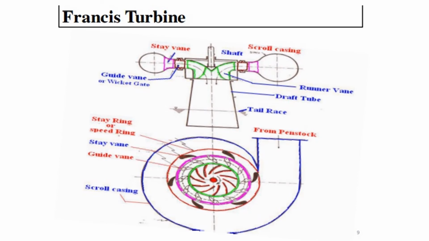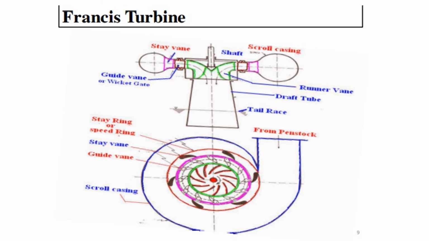Different components of the Francis turbine are shown here. Water coming from the penstock enters the scroll casing. When the water flows in the scroll casing, the pressure decreases and the velocity increases. From the scroll casing, water first enters the stay vanes, which allow the water to enter the guide vane.